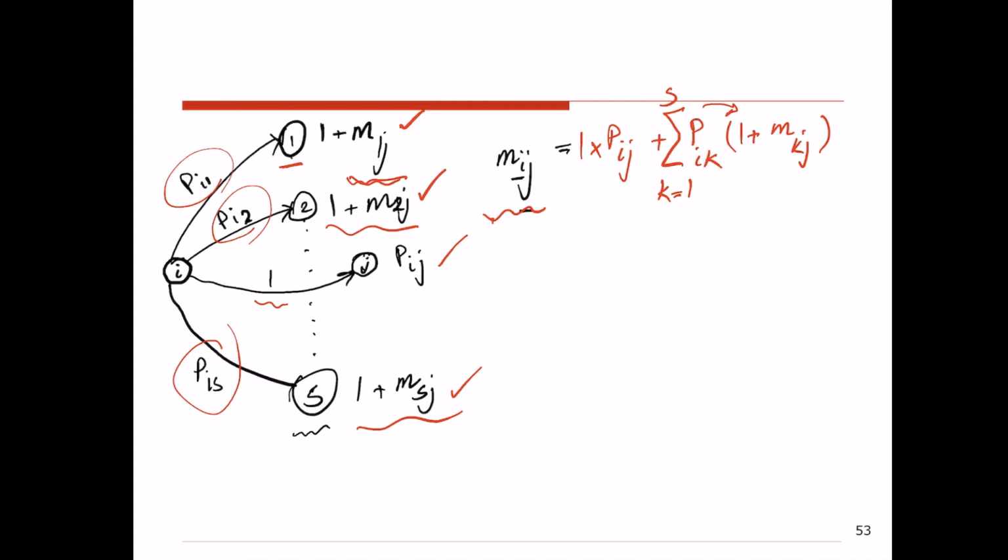And one thing I want you to pay attention to is that in this sigma that we put together, K, the intermediate state, is not going to be equal to J, because J is the final state that we want to end up with, right?